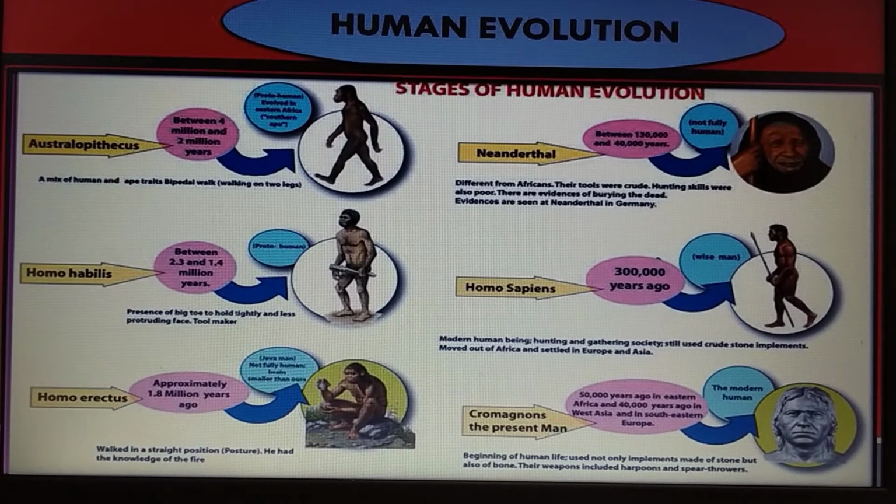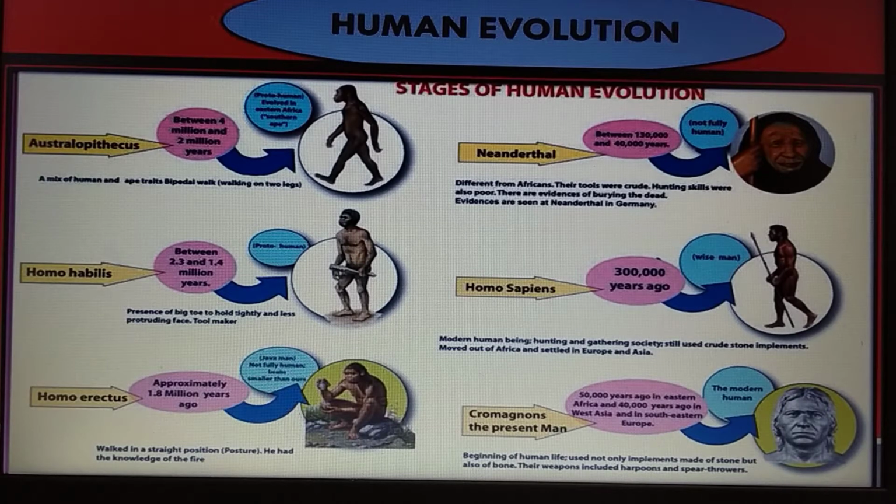The first one, Australopithecus, is a proto-human that evolved in Eastern Africa. A mix of human and ape traits, with bipedal walk, walking on two legs. The next one, Homo habilis, had a big toe to hold tightly and a less protruding face. Tool maker.